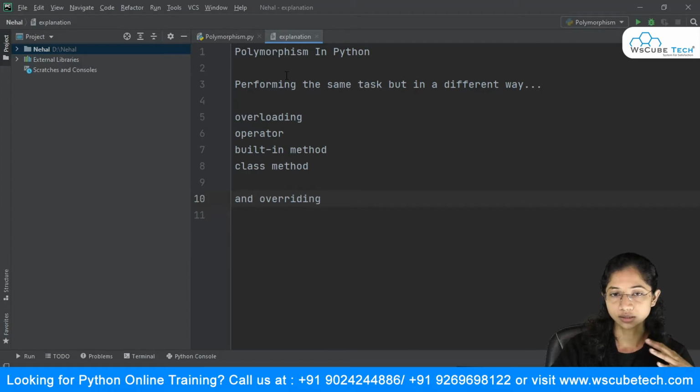I will just repeat: we are talking about polymorphism in Python, and polymorphism is nothing but performing the same task but in a different way. This task can be an operator, so performing the same operator but in a different way. It can be a built-in method, performing the same built-in method in a different way, or it can be a class method, performing the same class method but in a different way. We are first talking about this overloading concept, which has these three types, and we're going to see this one by one. We'll first go with operator overloading.